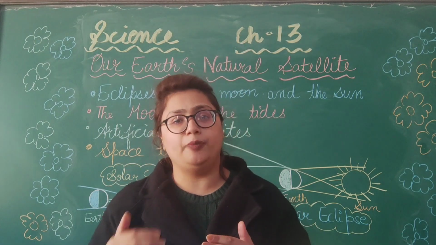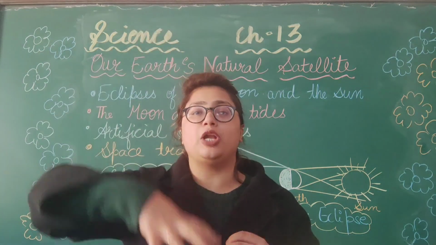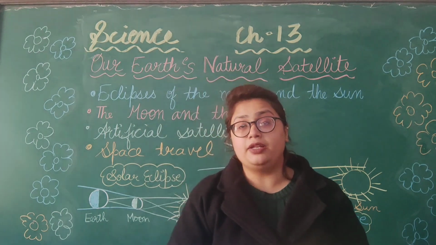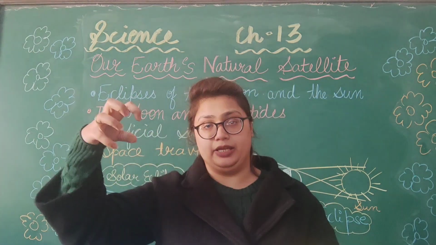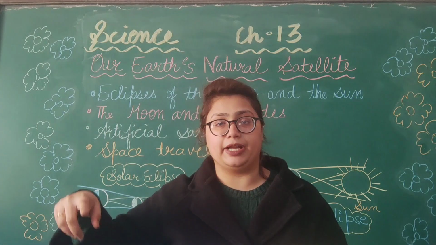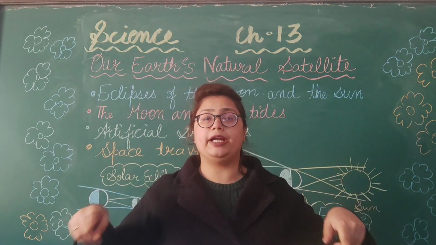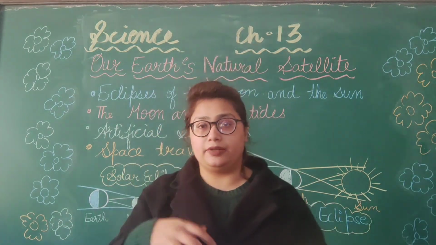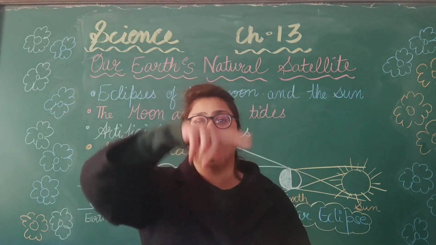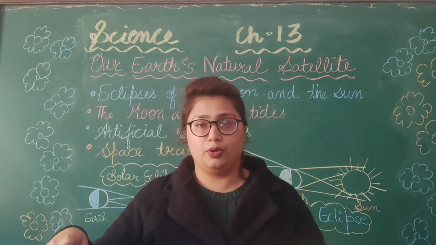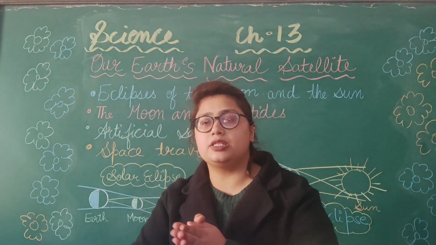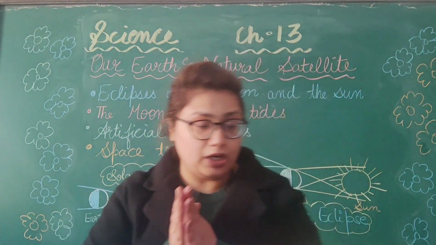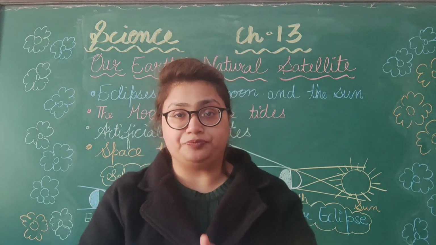Tides are basically formed due to the gravitational pull of the moon. When the pull is high, we get high tides, and between two high tides there are always low tides. So we can see that the tides are always moving like high, low, high. So tides on the earth's surface are formed because of the gravitational pull of the moon.